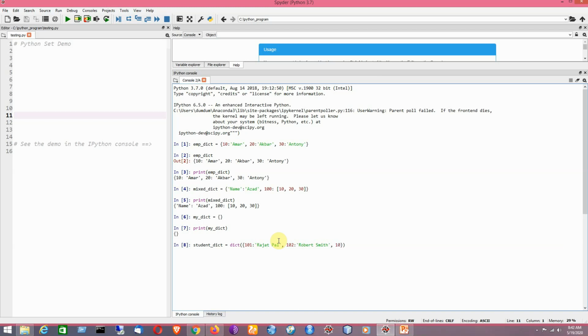I would like to create another element having the key as 103. So in that way I have specified the elements in the dictionary. Now I am going to execute this statement. So it's okay, let's check it.